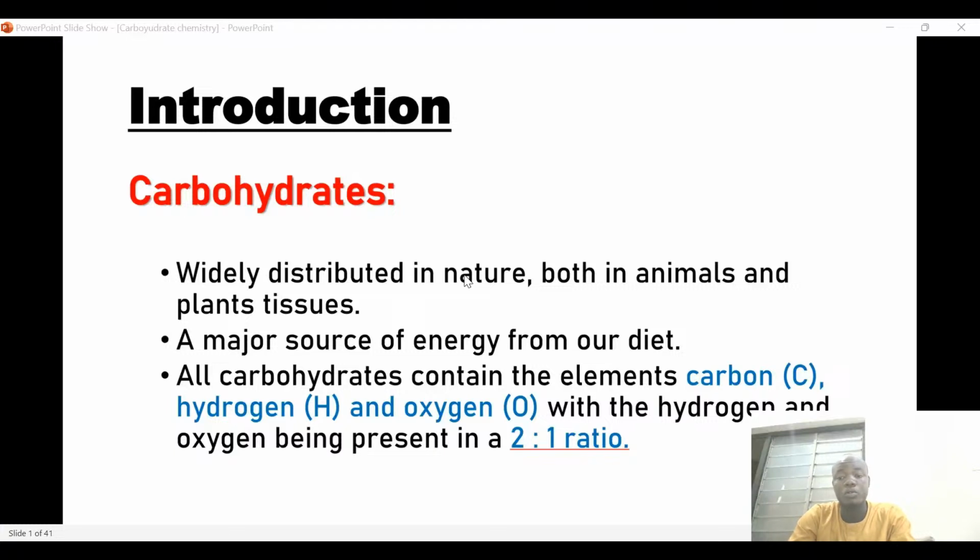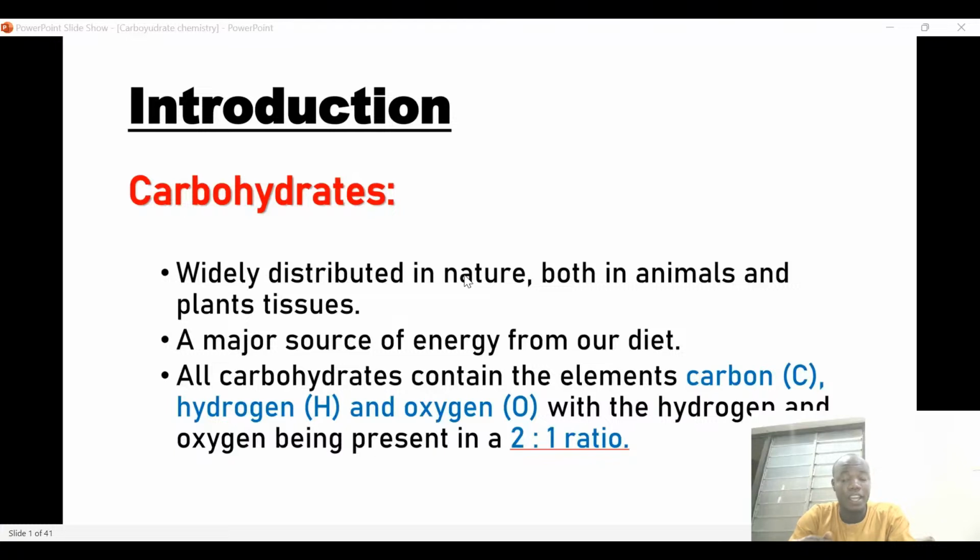For example, if you are reading now, it is because of the energy that you obtain from your diet. Any physical activity that you do is because of the energy, and most of this energy is generated from carbohydrate.